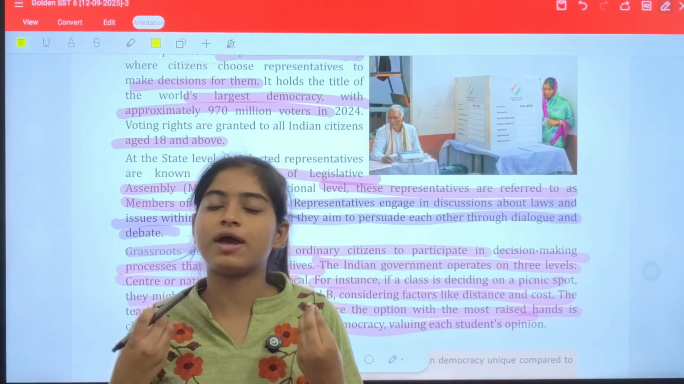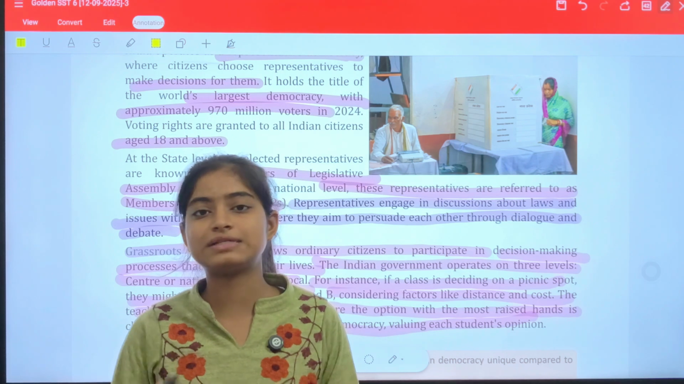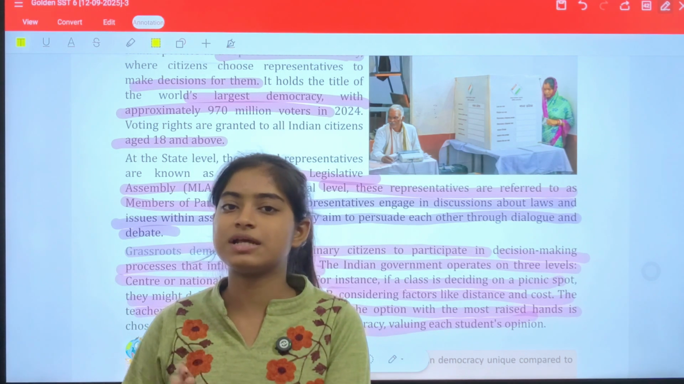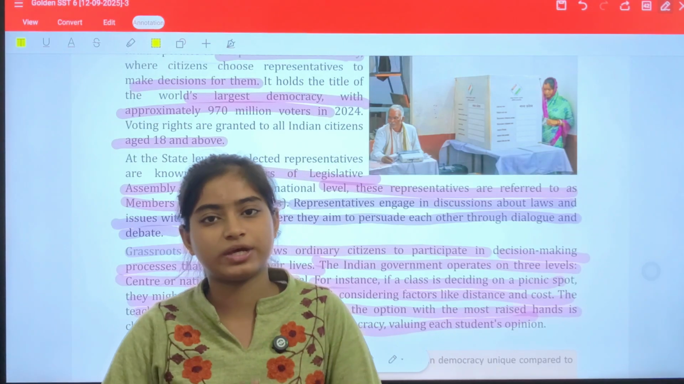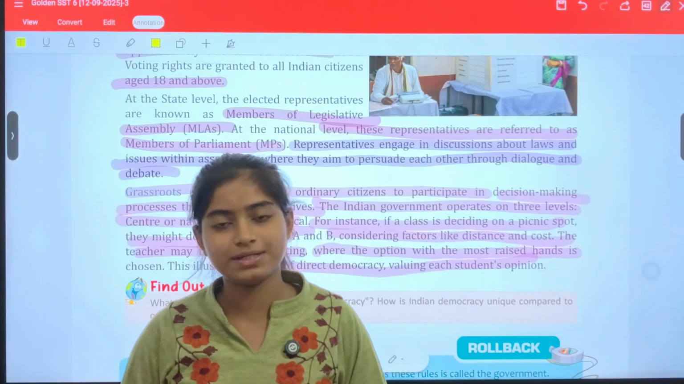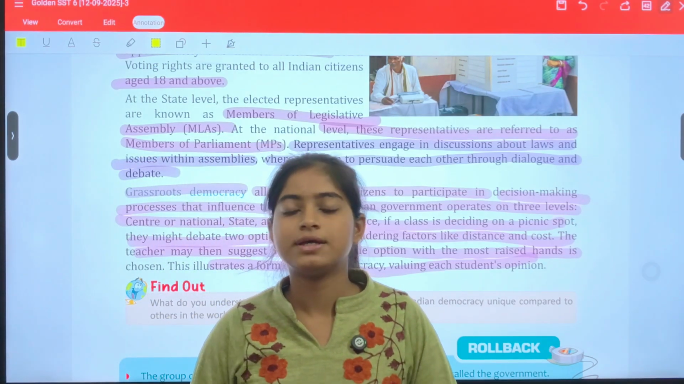So this happens in our homes, societies, schools, everywhere. But when it's held at a large scale, then we call it governance. So here this important chapter completes. I hope you understood the chapter. Thank you.